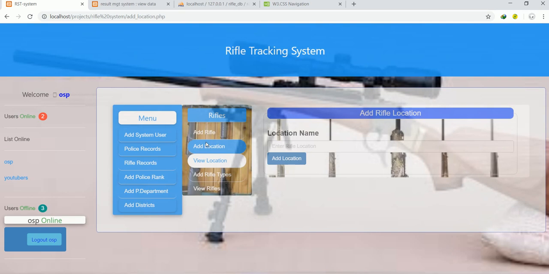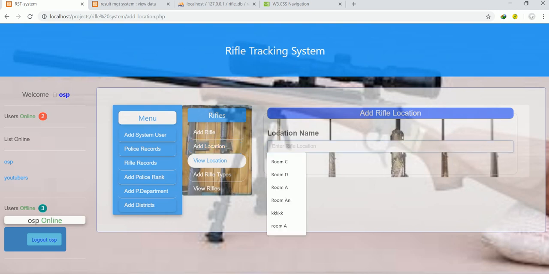We can decide to add in, because now this is what is known as the location name. What I'm trying to say is that maybe we have these rifles, but those rifles are on the location room 1, or maybe room A or room B. So we can also keep track of that.